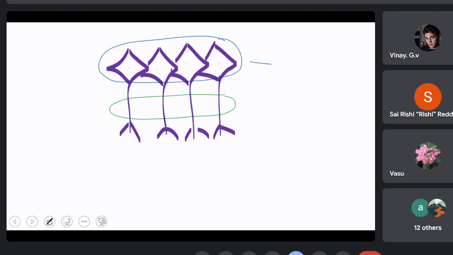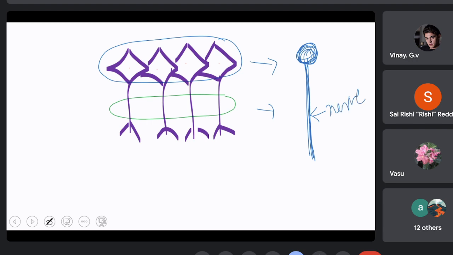So when you see it under a microscope, it appears as a lump here like this, and all the nerve fibers appear like this as a strand. Okay, and this we call a nerve.